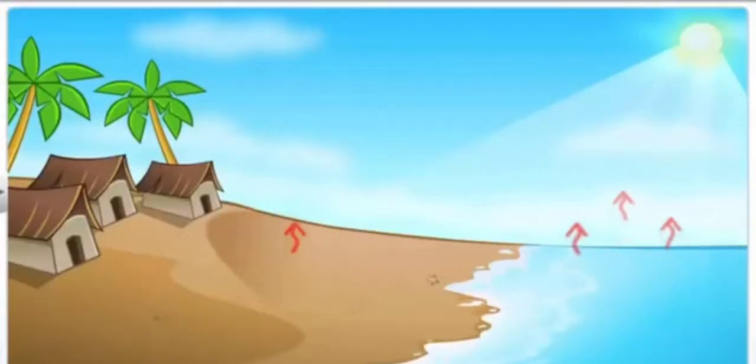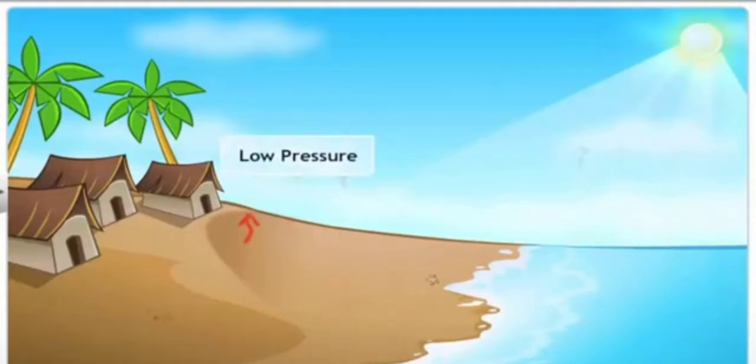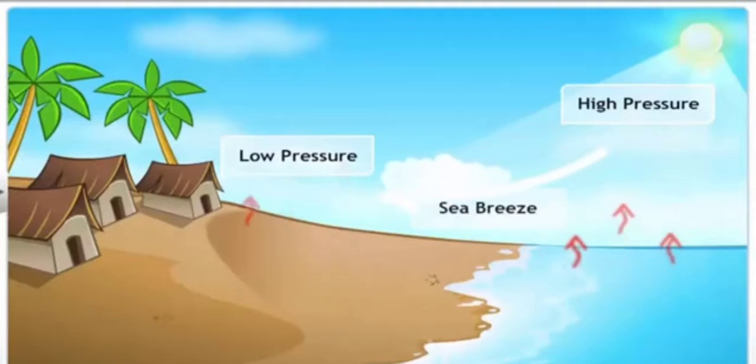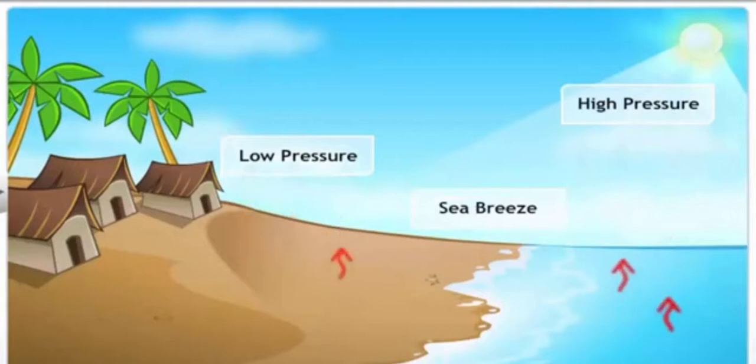Soil gets heated up faster than air and water, and this causes the air above land to get heated up more than the air above water. During the day, the heated air above the land starts rising, creating a low pressure area above land. This causes air to move from a region of higher pressure over the sea to a low pressure area over the land, creating a sea breeze. This is the reason why land near the sea gets cooler fast.